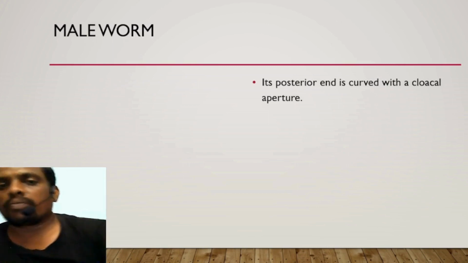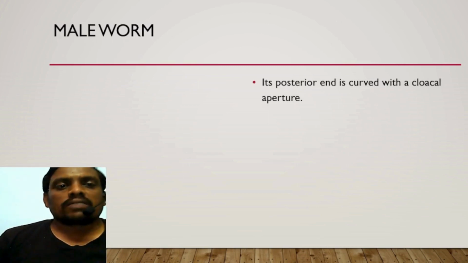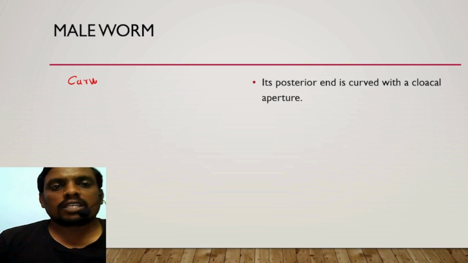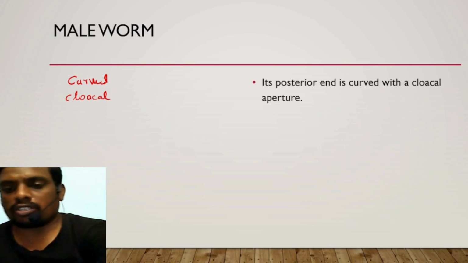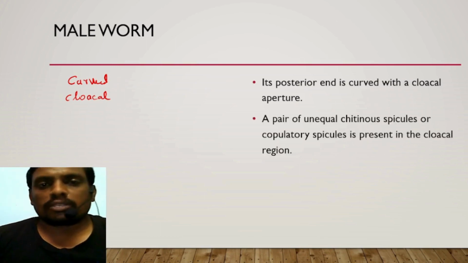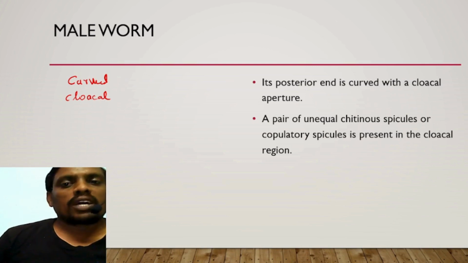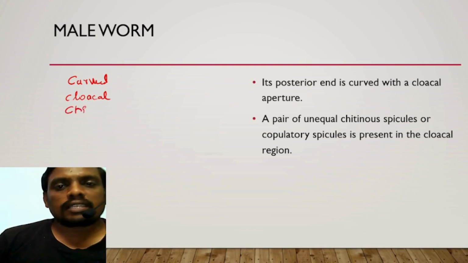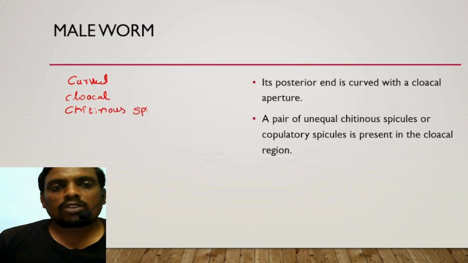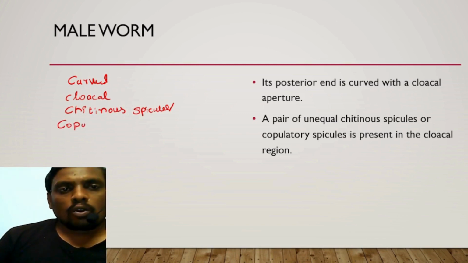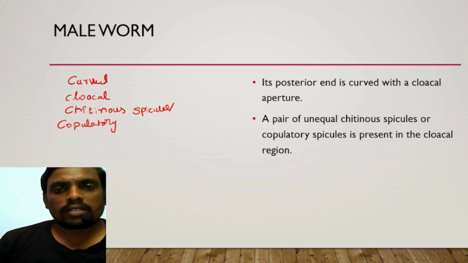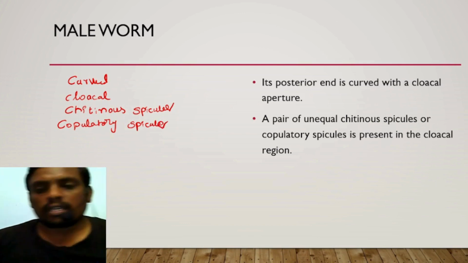Let us see the male worm. The male worm's posterior end is curved, with a cloacal aperture. You know very well about the cloacal aperture, right? A pair of unequal chitinous spicules is present. These chitinous spicules are nothing but copulatory spicules, present in the cloacal region.